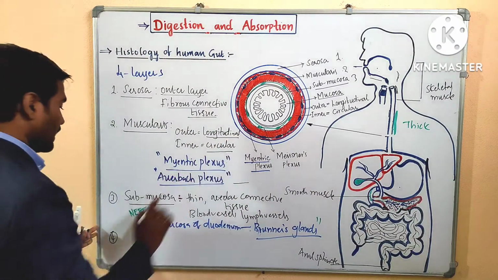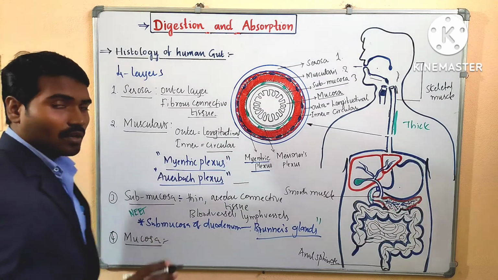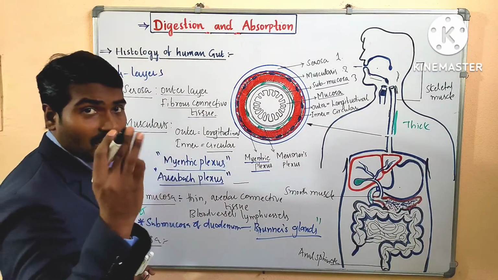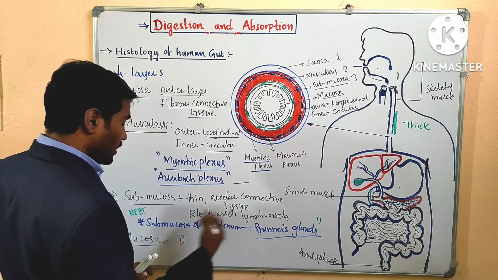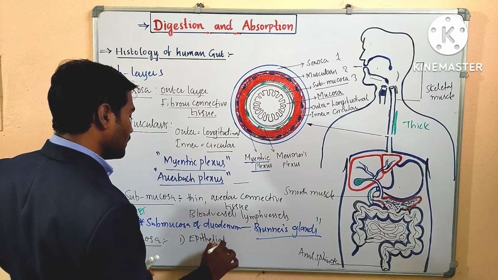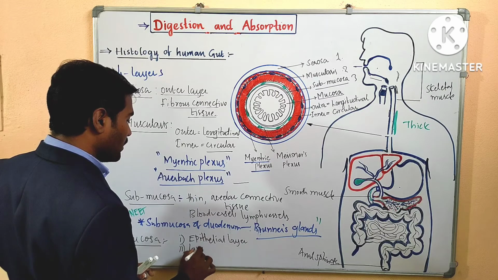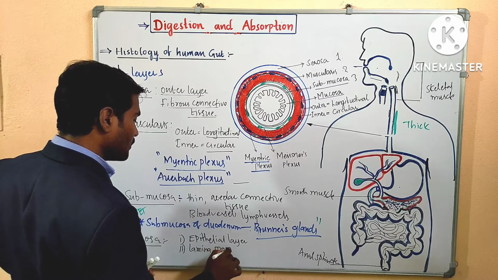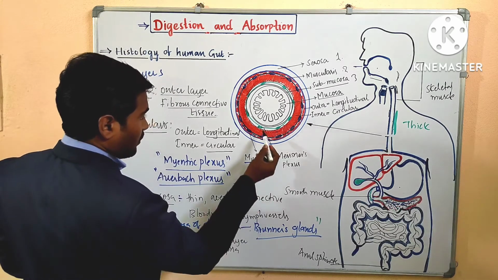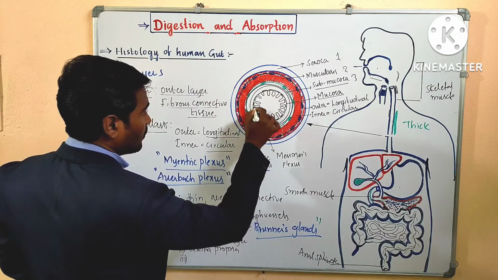Okay, the next inner layer is called mucosa. What is that? Mucosa. It is the inner layer, a very thin layer, but it is also made up of three layers. The inner layer, epithelial layer, the middle one, lamina propria, and the outer one, the fourth layer.